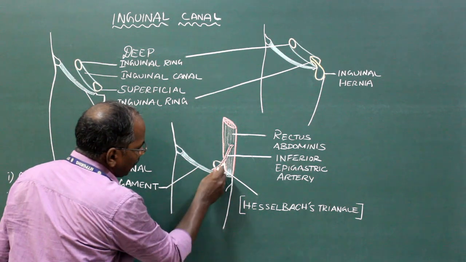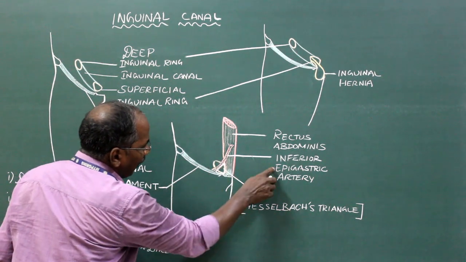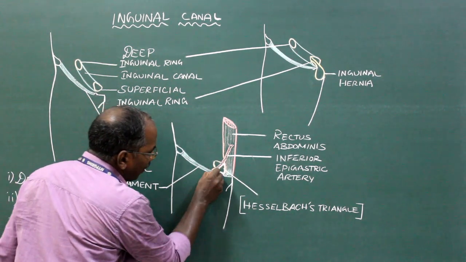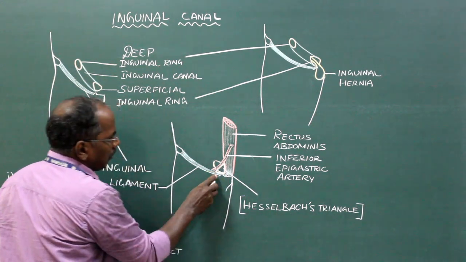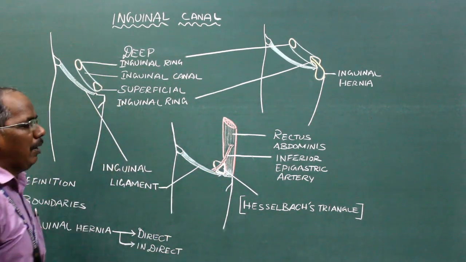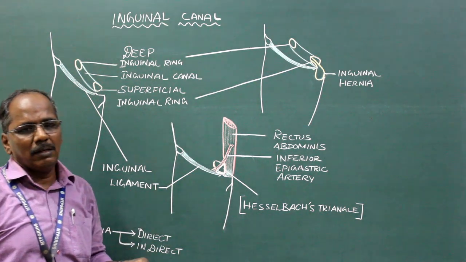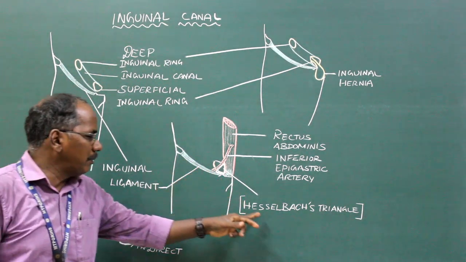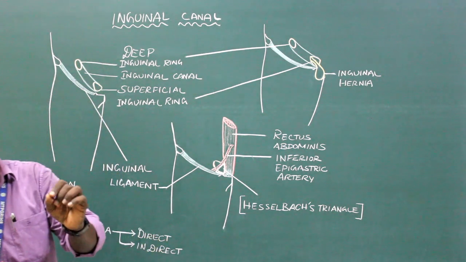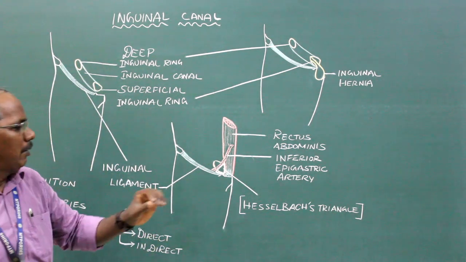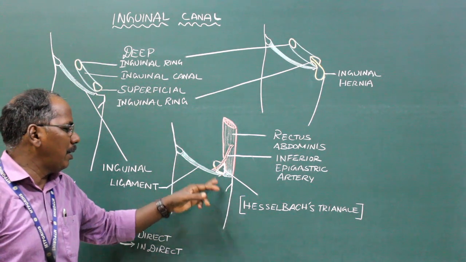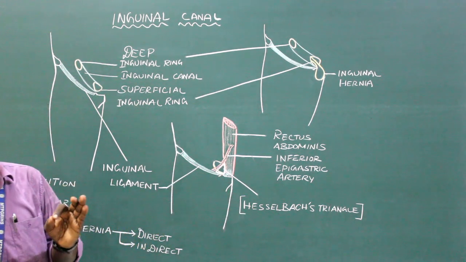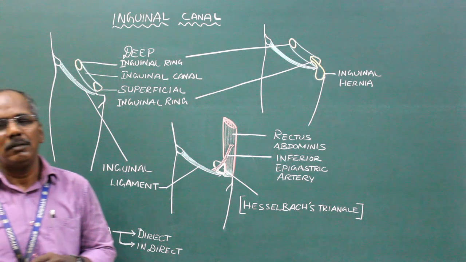The lateral boundary is formed by the inferior epigastric artery, and the base is formed by the inguinal ligament. This is Hesselbach's triangle. So the protrusion of hernial sac passes through Hesselbach's triangle in direct inguinal hernia. It is not passing through Hesselbach's triangle in indirect inguinal hernia.